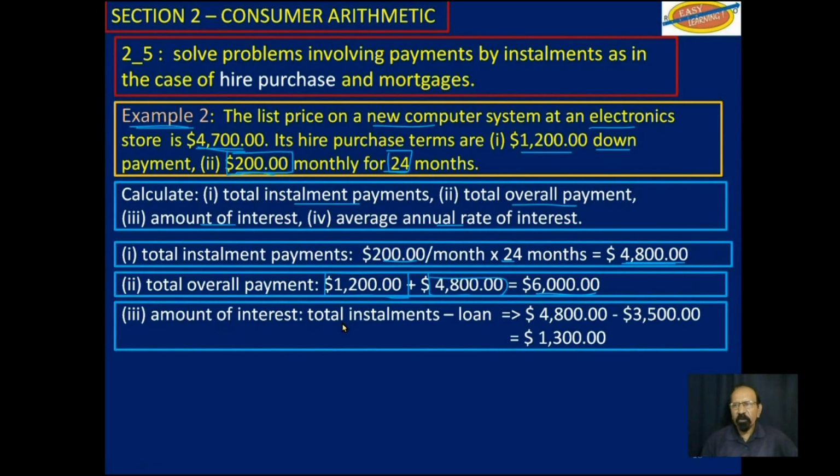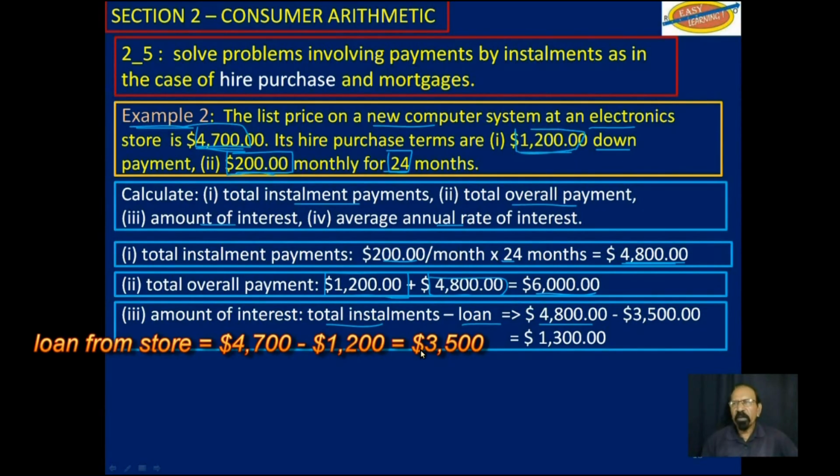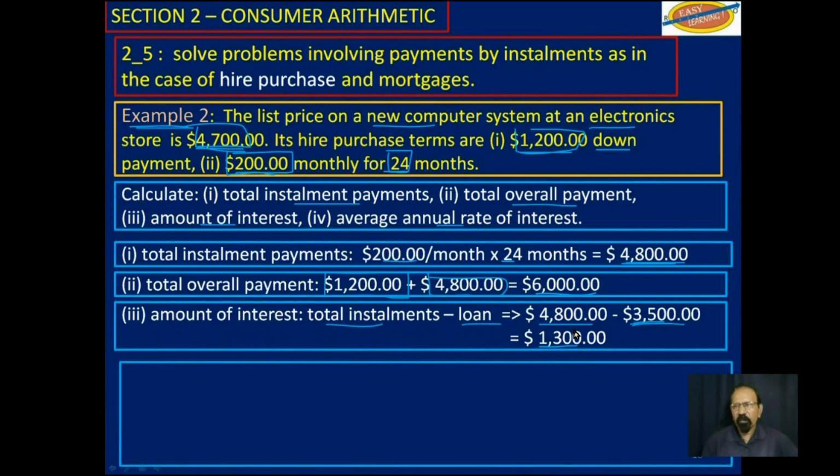Amount of interest paid will be the total installments, which is $4,800, minus the loan or the credit extended to you. Now remember the item was $4,700. You had a down payment of $1,200. So what remains is $3,500. That's the credit or the loan. And so you paid $1,300 in interest over 2 years.